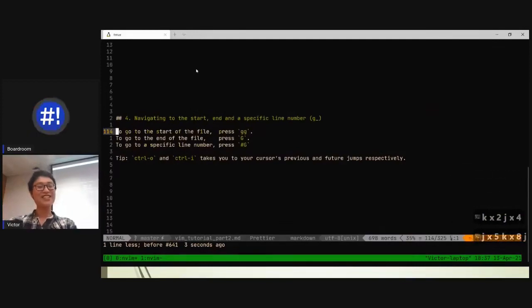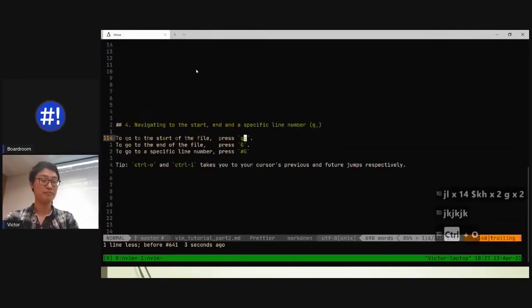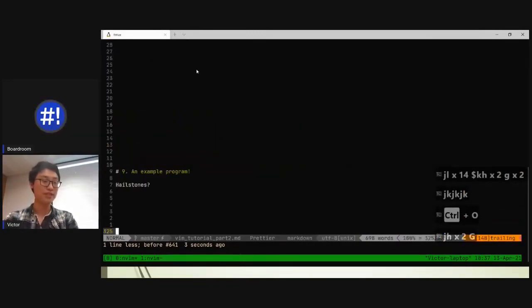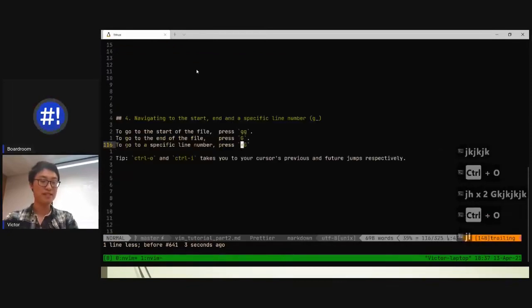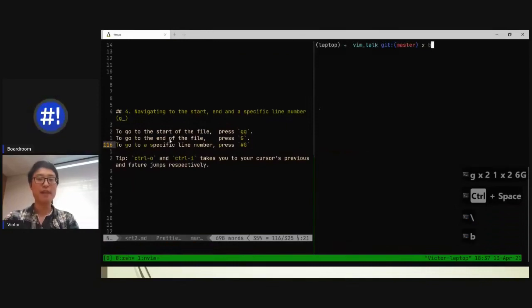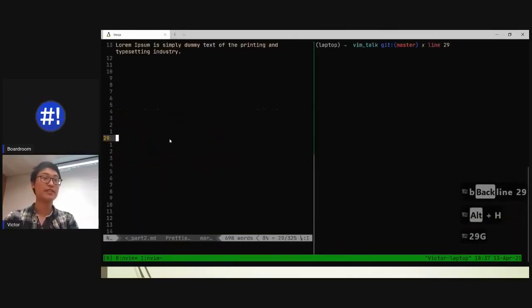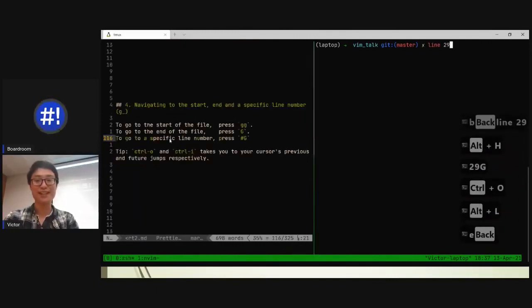Okay, what about this one? Navigating to the start and the end of the file, right? If I press GG, it goes to the top of the file. If I press capital G, it goes straight to the end. If I press a number and then G, so for example, you see on the side here, I'm on line 116. If I go to the top, 116, capital G, right back where I am. So good. So if you have an error message, and it's like blah, blah, blah on line 29, just go to your file, 29G. You're right there. It's so good. And you can come straight back.